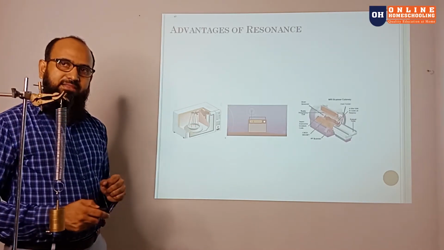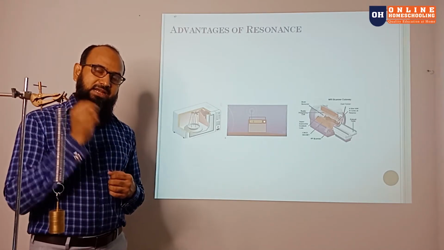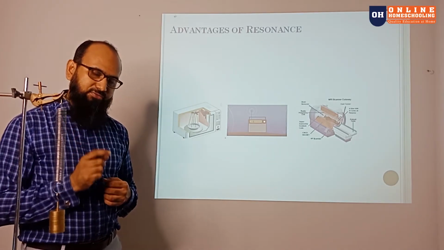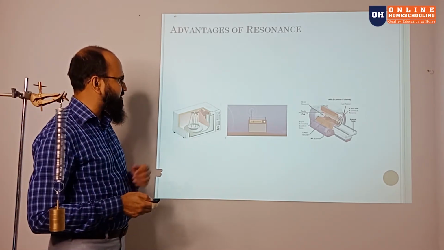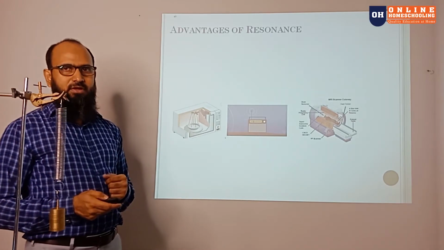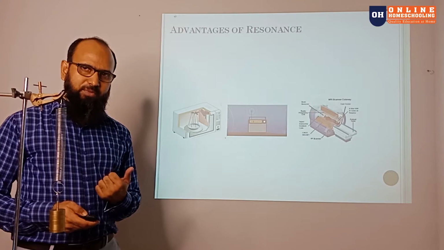In MRI, they adjust the hydrogen with a particular range of radio frequencies, and the MRI is performed. So there are lots of uses of resonance, like playing musical instruments.